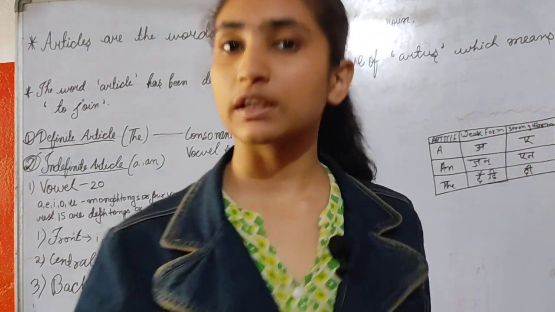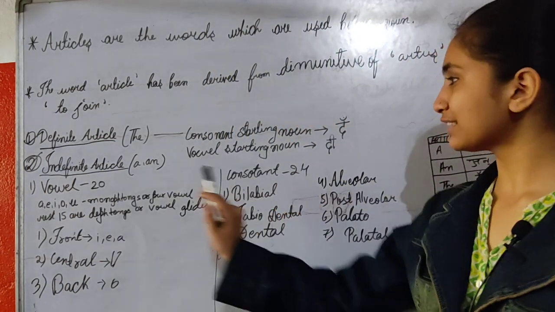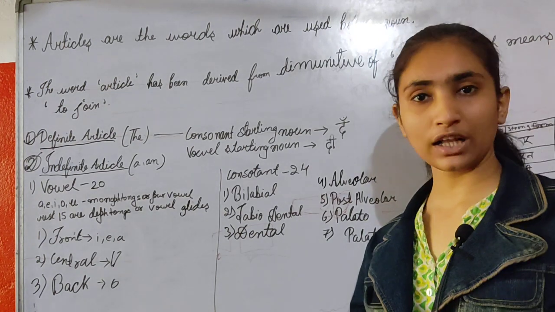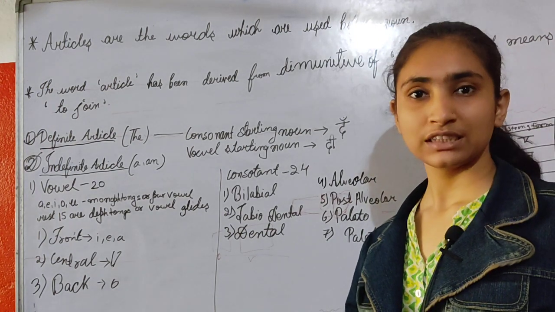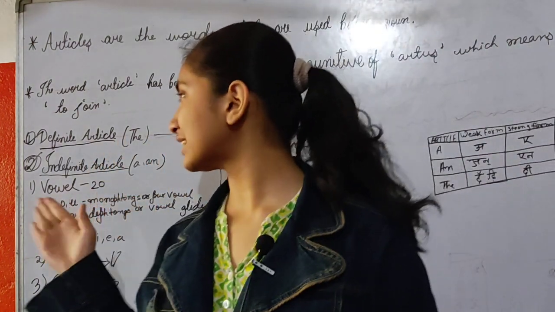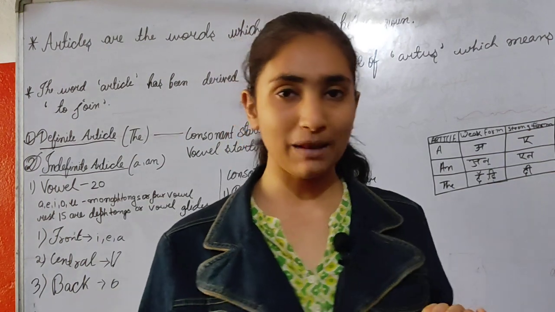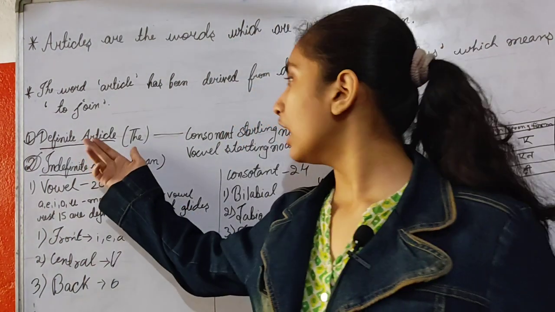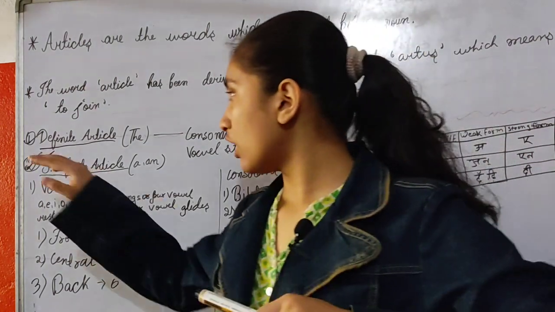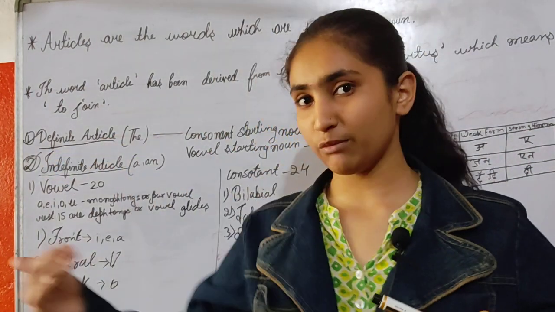So these are the uses of the definite article, to make something specific. Just like it is used before the names of holy books and rivers. But there are also some rules and regulations about where the definite article is applied and where it is not. We will cover all the rules in my next video.